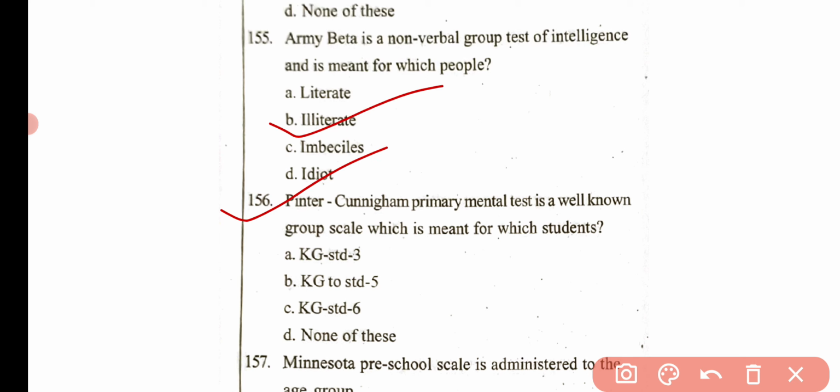Then the next question is, Pintner-Cunningham Primary Mental Test is a well-known group scale which is meant for which students? KG to standard 3, KG to standard 5, KG to standard 6, or none of these. Here the correct answer is option A, that is KG to standard 3.